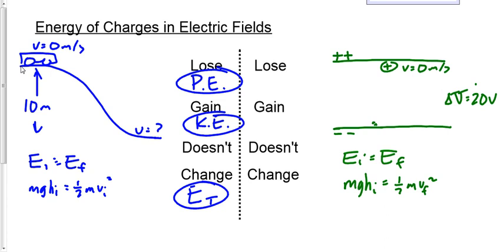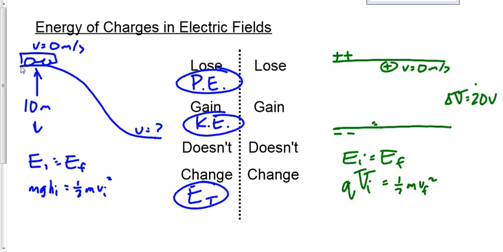In fact, what I suggest you do, every time you see a charged particle speeding up, picture it as the blue, small, older model car with one person inside going down the hill. Picture it as a car going down the hill, because we know at the top of the hill that car has potential energy, and at the bottom of the hill it has kinetic energy. All we're going to do is replace mgh with the equation for electric potential energy, which is Q times V, charge times electric potential. Otherwise, exactly the same problem, right?